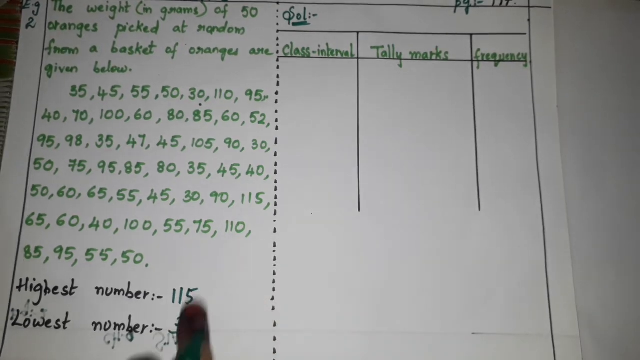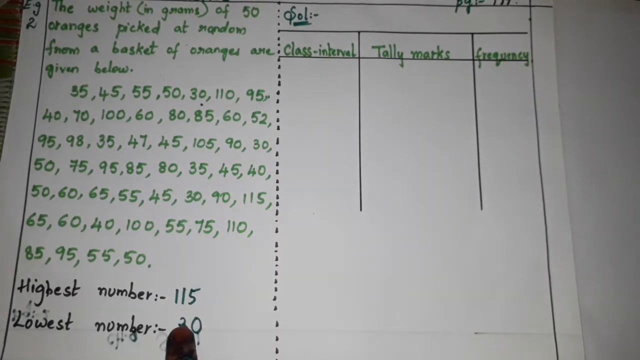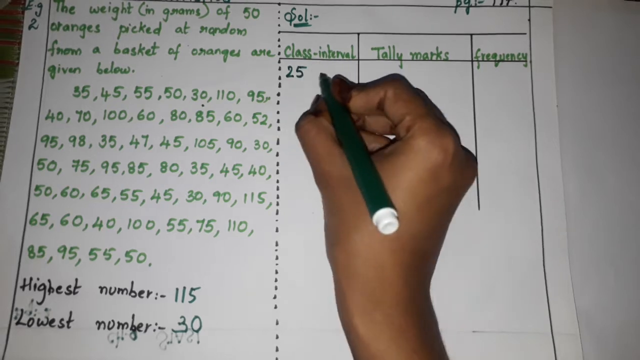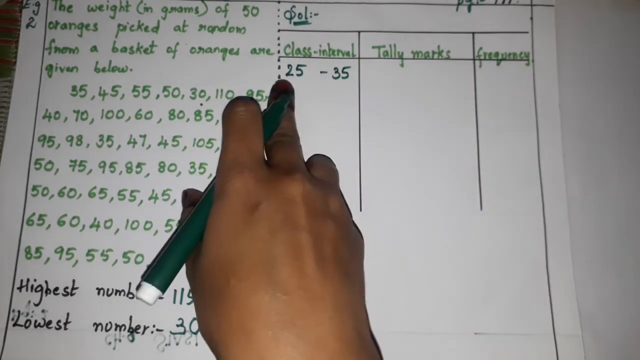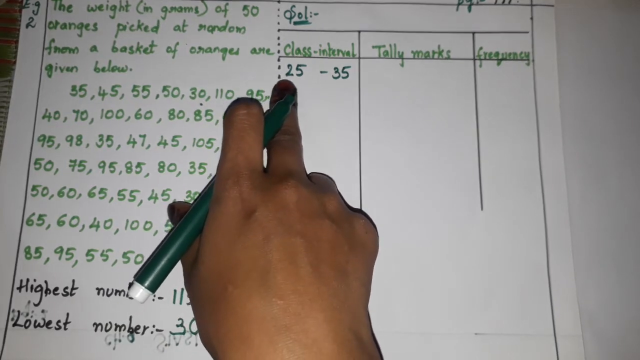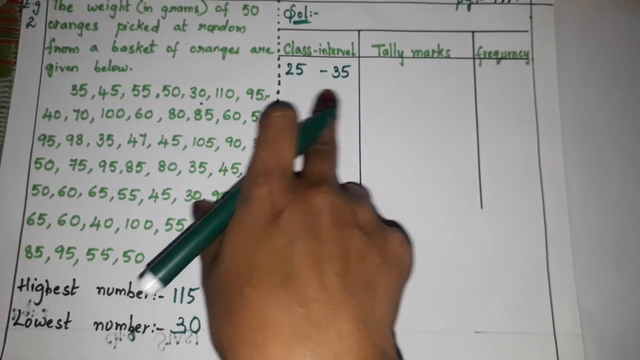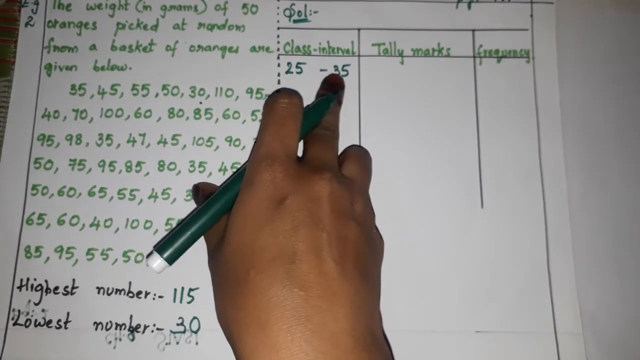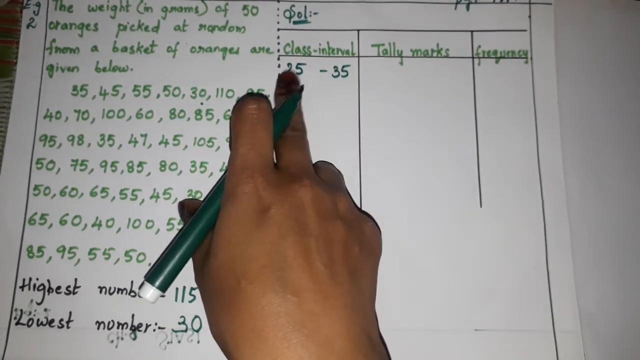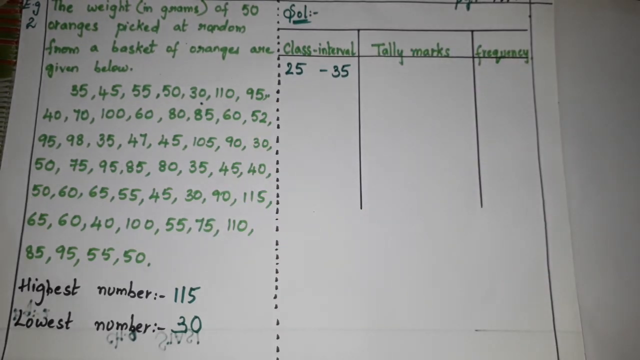Now we have to make a group in these numbers, children. 35 should be included, no? So we'll take from 25 to 35, or else you can take from 20 to 30. 20 to 30 you can take. Then 30 to 40 you can take. You can make a year with children. If you want, you can make 20 to 30, or else you can take 25 to 30. Whichever is sufficient for you, you can take it.